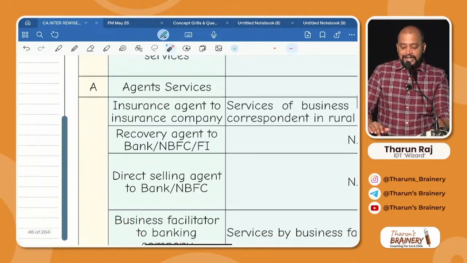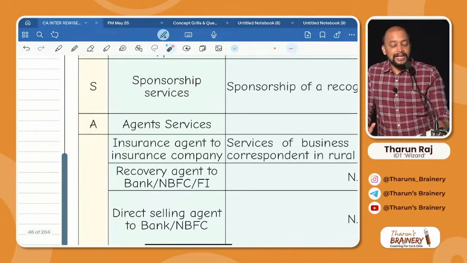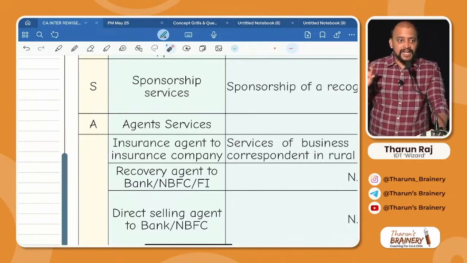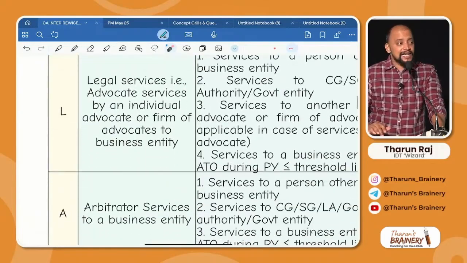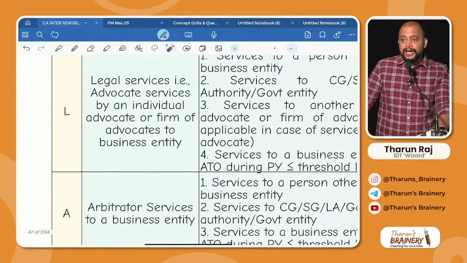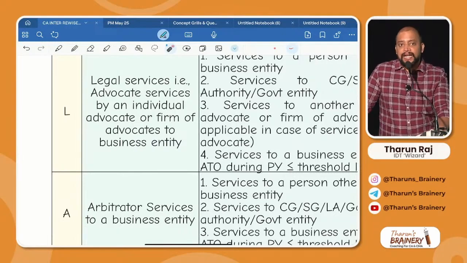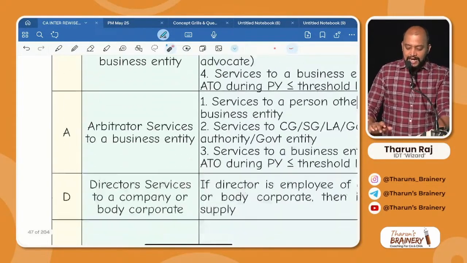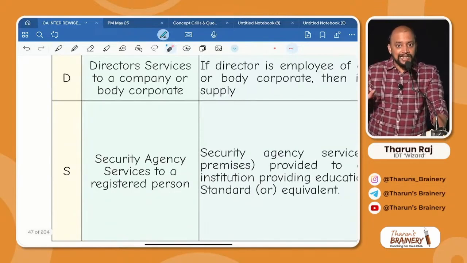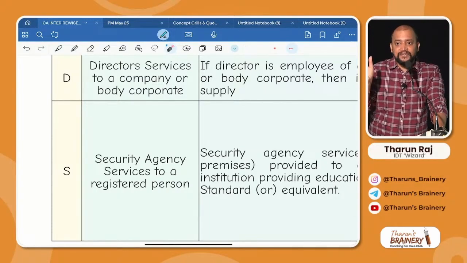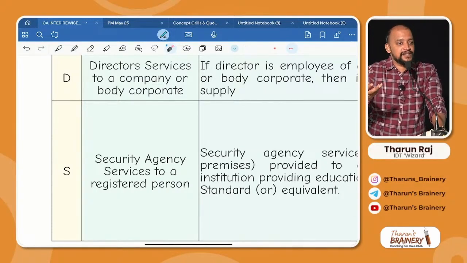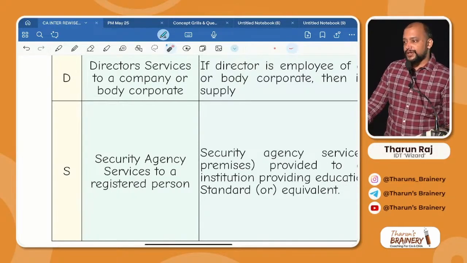And next, salads. S for sponsorship services, A for agents. There are some specified agents, that agents' services. Then L and A. L for legal service, by whom? By individual advocate or firm of advocate. Next one, A, arbitrator services. And then we have DS, last two. D for director services to company or body corporate. Last, S, security agency services. Security agency means manpower agency, which will supply the security personnel. Okay, so security agency services to a registered person.